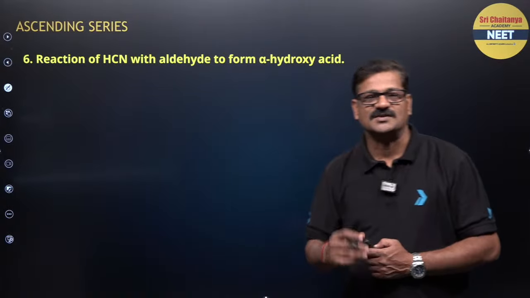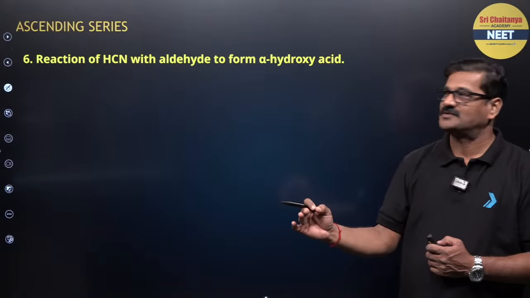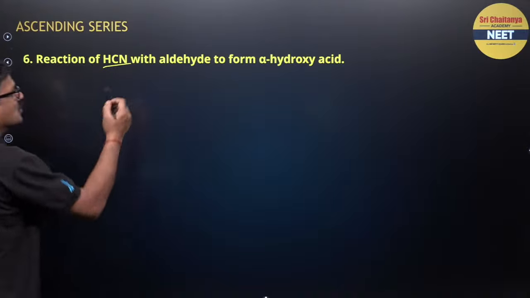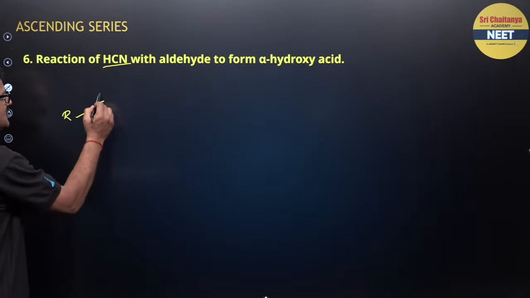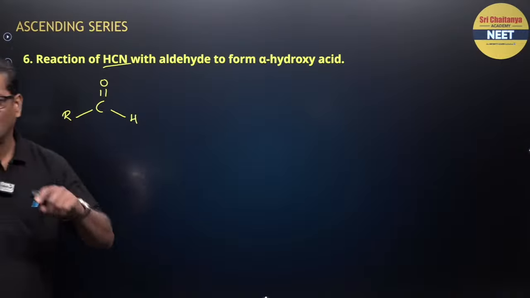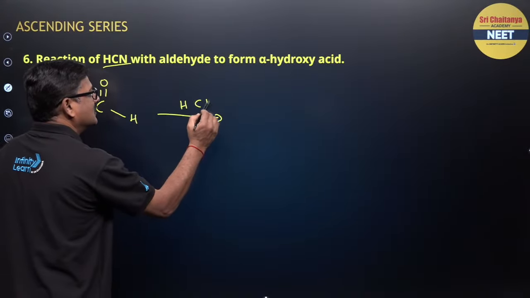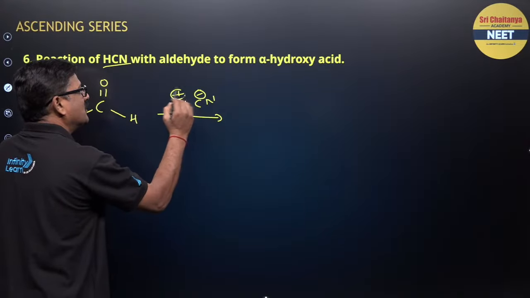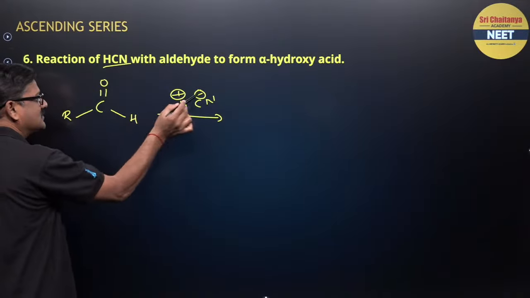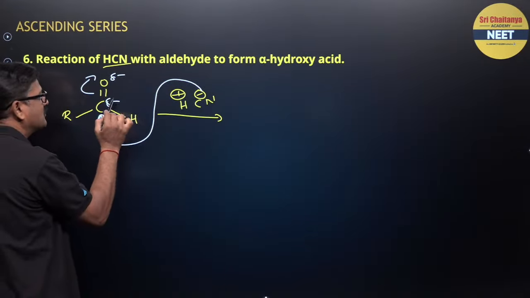That is a super important cyanohydrin reaction. Now you can see HCN adding to an aldehyde, C double bond O. This aldehyde reacts with HCN, giving CN minus and H plus, so the cyanide is going to attack the carbonyl group, क्योंकि ये negative charge है, positive charge है.